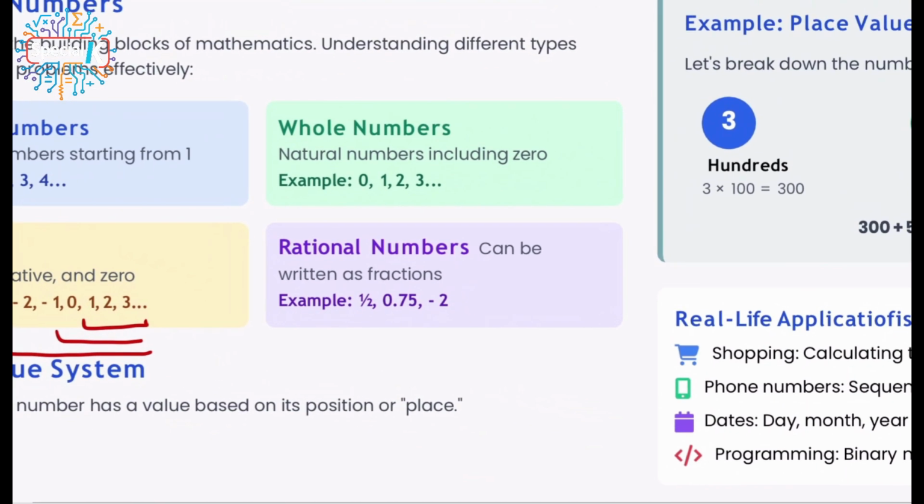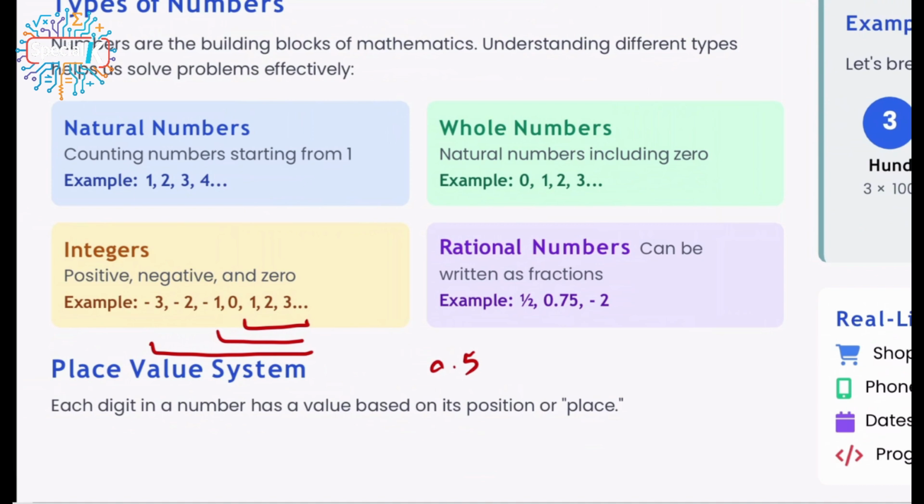The last group that we are going to talk about is rational numbers, which are numbers that can be written as fractions. So what is that supposed to mean? Imagine that you have a number like half. Half is just a number. Right now it's not going to be considered in any of these categories that we have. It's not going to be a natural number, a whole number, or an integer. But half can also be written as a fraction.